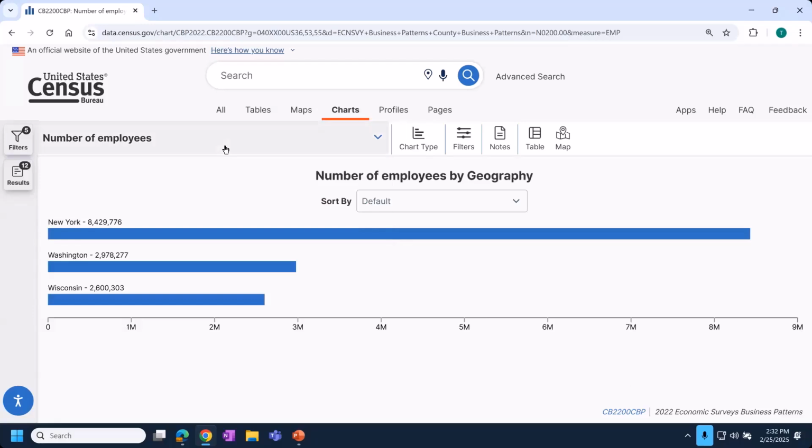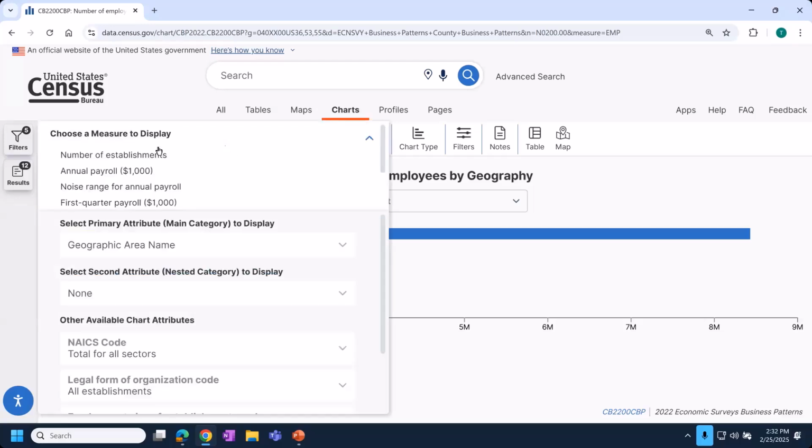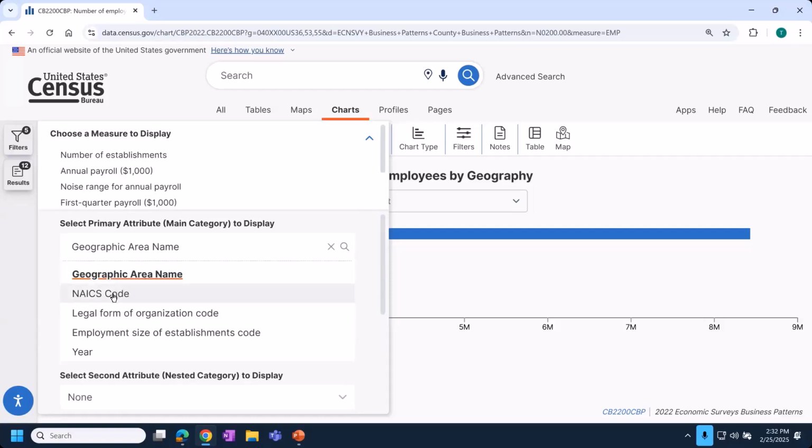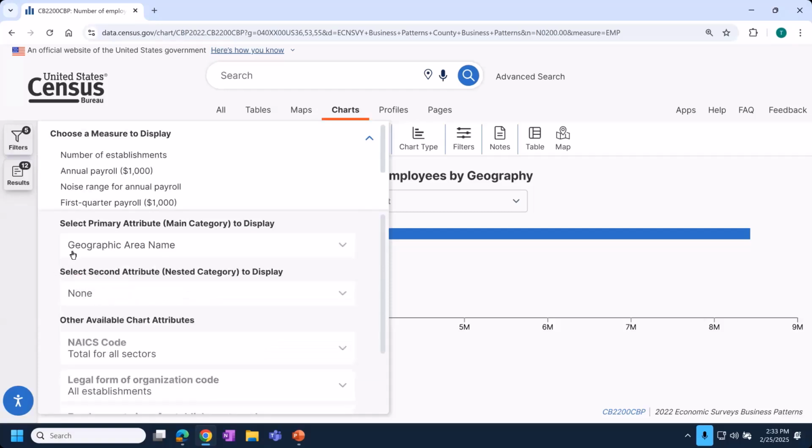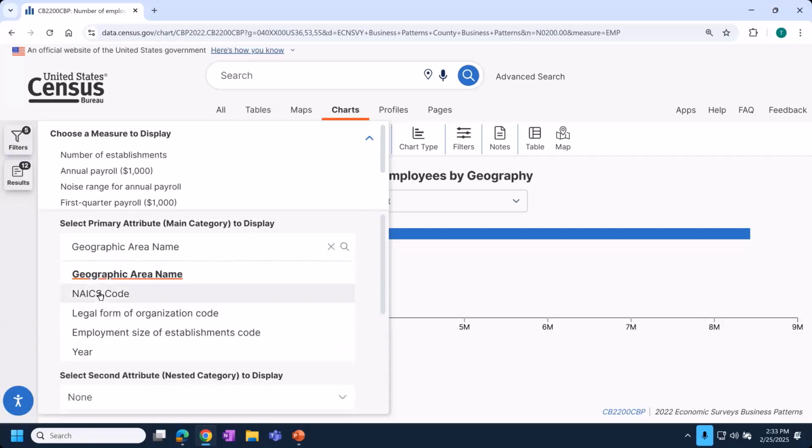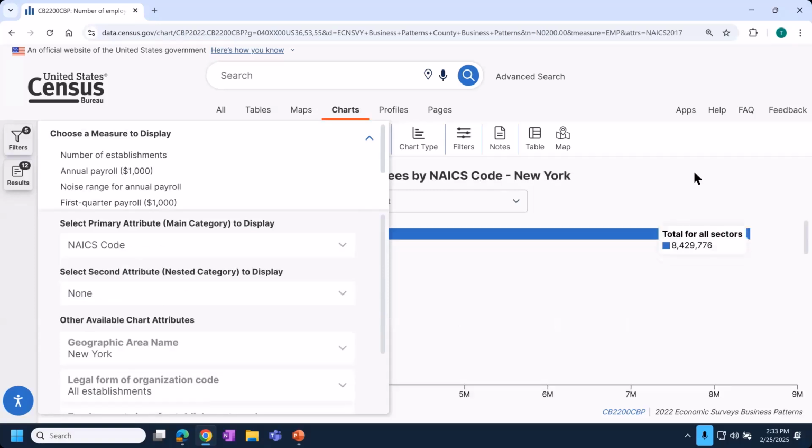And then again, if you're still clicked into the measures option at the top, not only does it have measures, it also has the attributes. So in our previous tables, we would have seen geographic name, and that would have been it. But for this table, you can choose multiple attributes, all of those left-aligned columns in the table. You can choose to change this from geography to NAICS code.